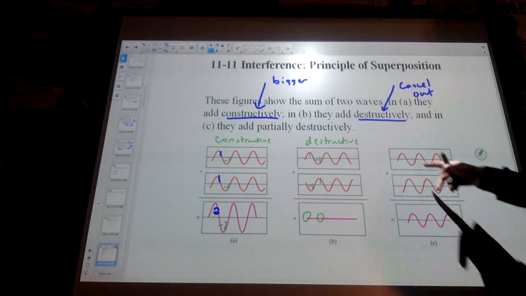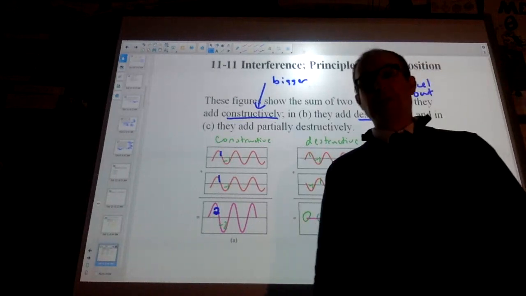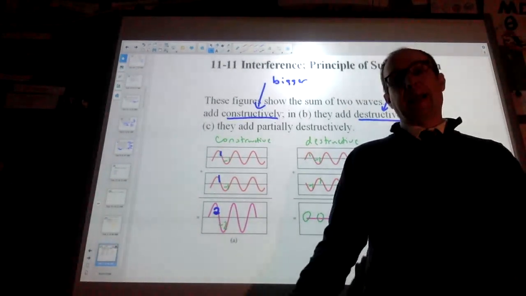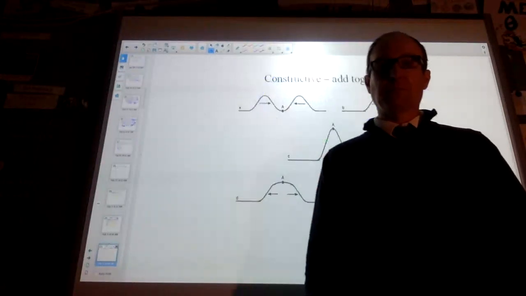And they can also be a combination of both of them, where they don't line up perfectly. It's actually kind of hard to get waves that do line up perfectly. But again, I'll be able to demonstrate this in class with you guys, especially in the sound unit.